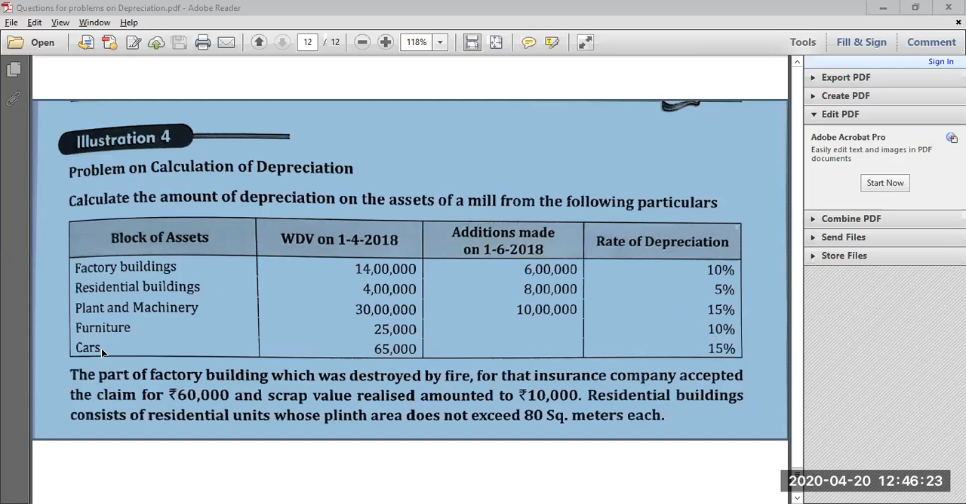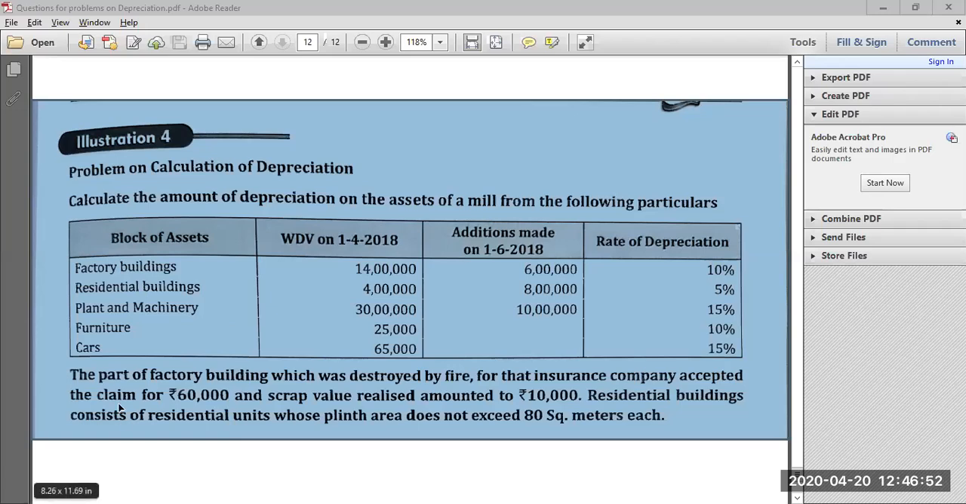Now if you look at the last one, under block of assets they have given cars, and the rate of depreciation is 15%. Even cars are considered to be part of plant and machinery, so for calculating depreciation we will include the car along with plant and machinery for computation of depreciation as well as WDV. So cars and plant and machinery should be combined together for calculating depreciation and the closing WDV value.